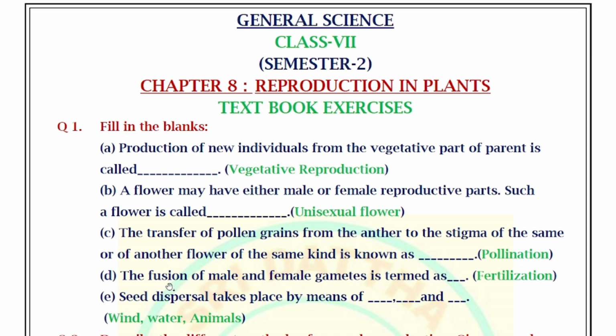Next, the fusion of male and female gamete is termed as fertilization. So, fusion of male and female gametes is called fertilization. Next, seed dispersal takes place by means of wind, water and animals. Seeds are dispersed through wind, water and animals.